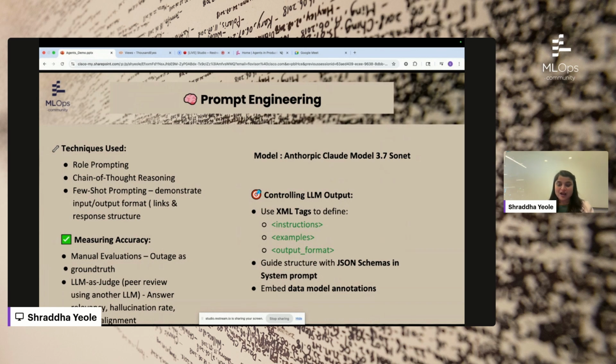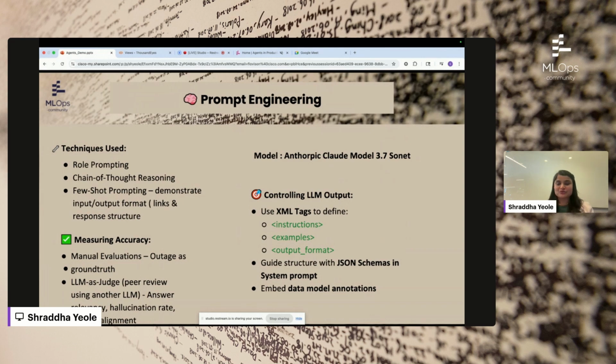Now the main part: how did we evaluate the response of our prompts and, overall, evaluate the AI agents. To start with, we started having manual evaluations done. So we worked with our subject matter experts. We got some ground truth responses from them, where, for example, Spotify had a well-known outage, so we had the whole blog analysis done. We used that data, ran our POC with the agents, and that served as ground truth data. So we have a human in the feedback loop to evaluate the responses.